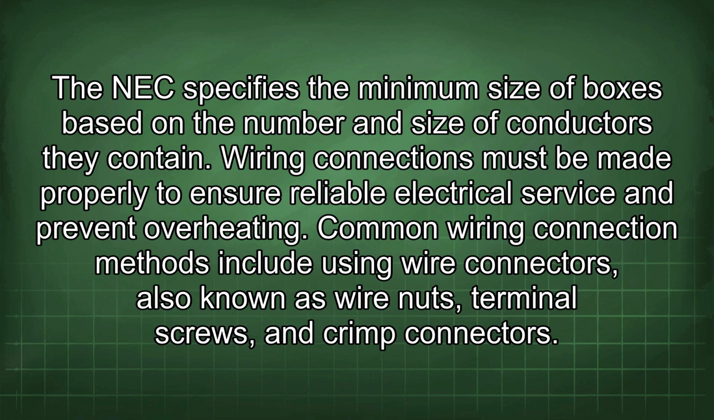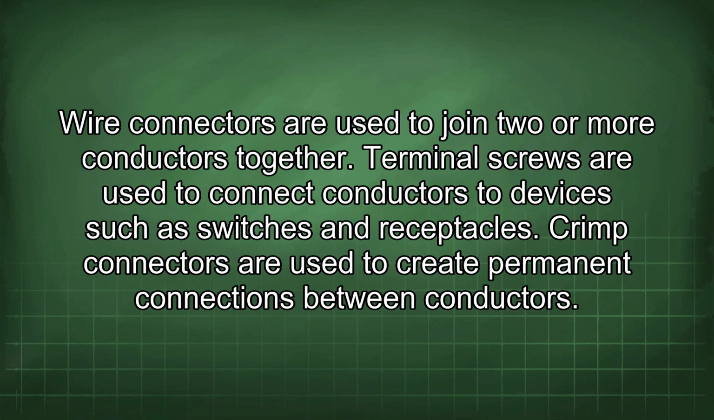Wiring connections must be made properly to ensure reliable electrical service and prevent overheating. Common wiring connection methods include using wire connectors, also known as wire nuts, terminal screws, and crimp connectors. Wire connectors are used to join two or more conductors together. Terminal screws are used to connect conductors to devices such as switches and receptacles. Crimp connectors are used to create permanent connections between conductors.